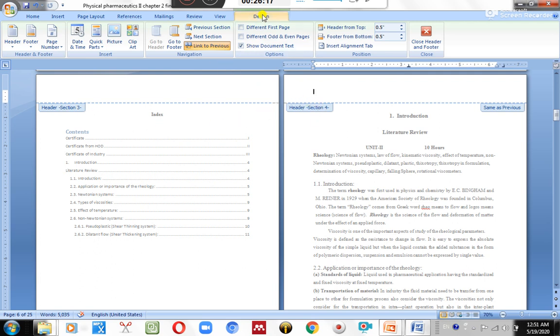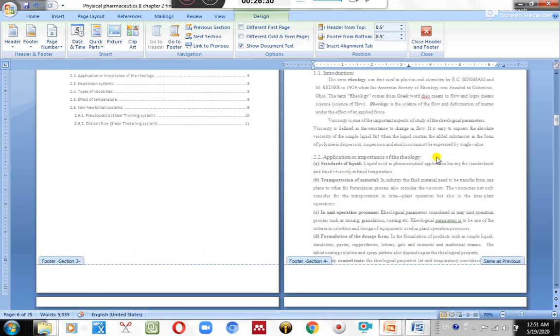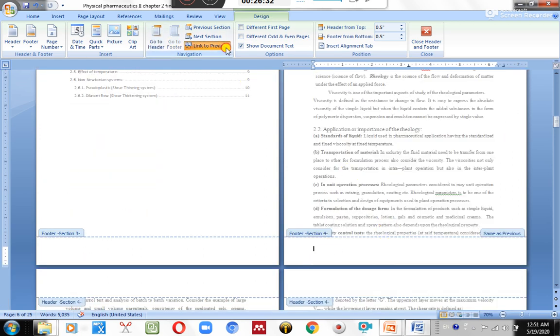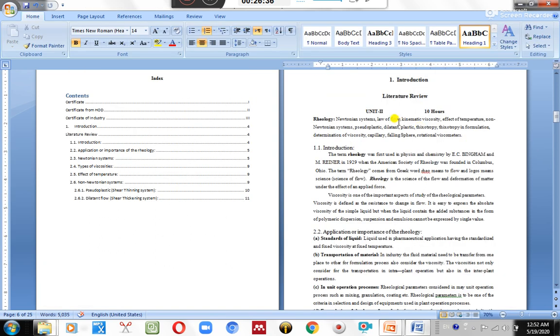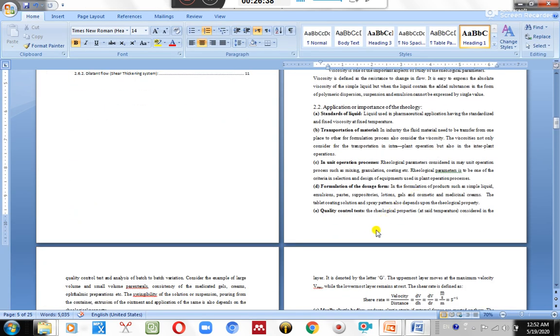Okay. It clearly indicates certificate on page number 1, certificate of HOD on page number 2, and so on. Still there is a problem with the introduction. Introduction is still showing 4. Then come to the introduction page. Okay. Over here, after that you have to come to this particular part. Okay. And you have to do a page break.